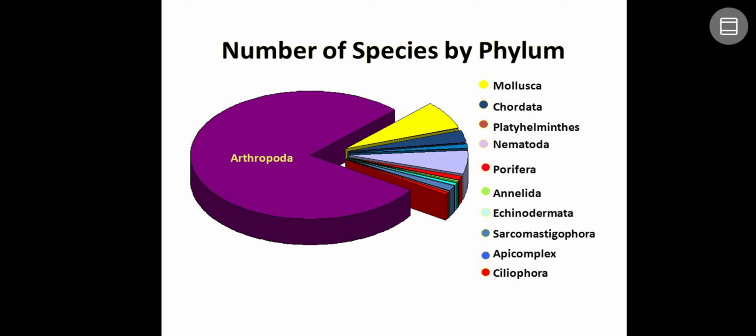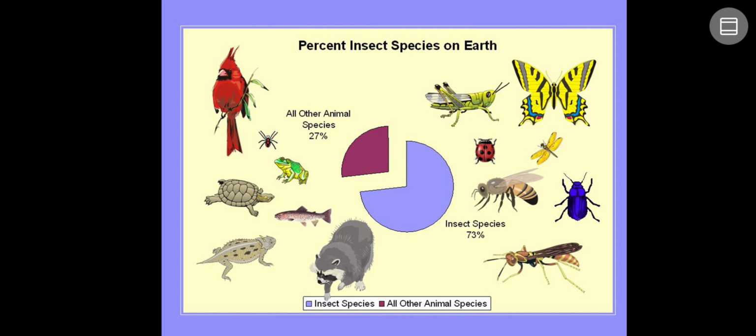Now let me discuss the pie chart, or distribution of the species among the animal kingdom. When you compare with the whole animal kingdom, most of the species belong to the phylum Arthropoda. More than 70% of the species are from Arthropoda. It is a dominant phylum. So if you compare the number of insect species with the whole animal kingdom, 73% of the species belong to insects, but only 27% belong to all other animal species. It may be birds, spiders, ticks, mites, any mammal or anything.